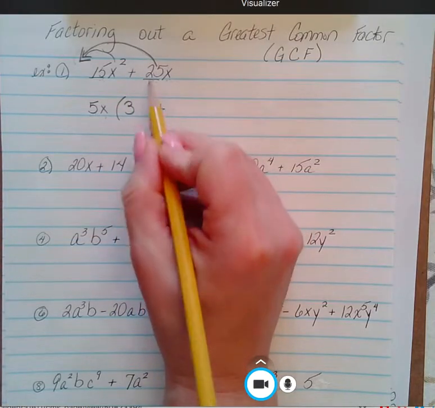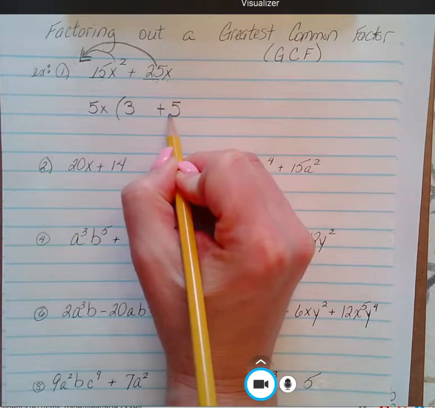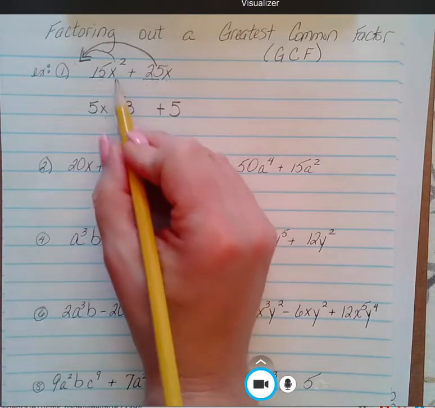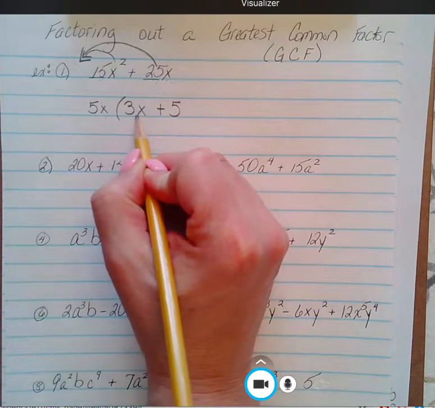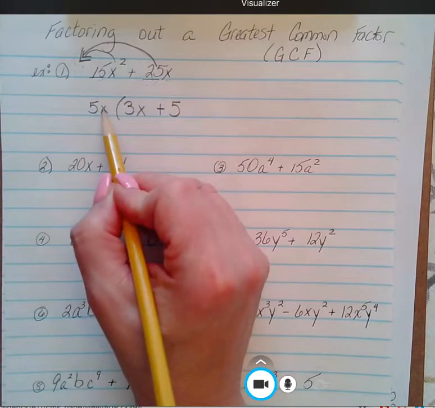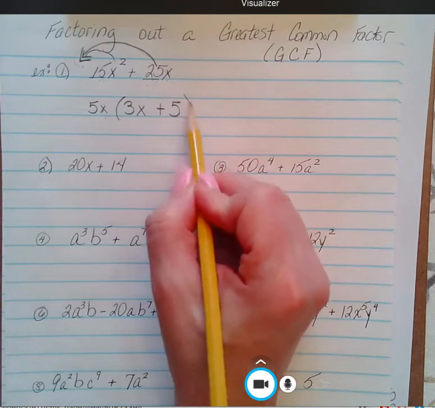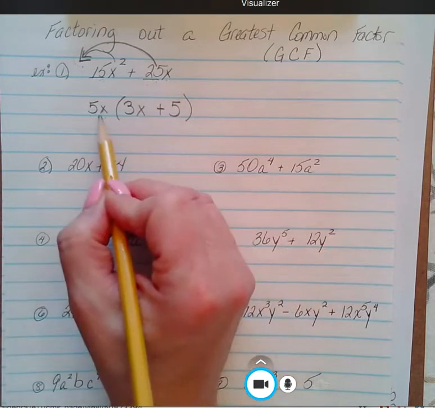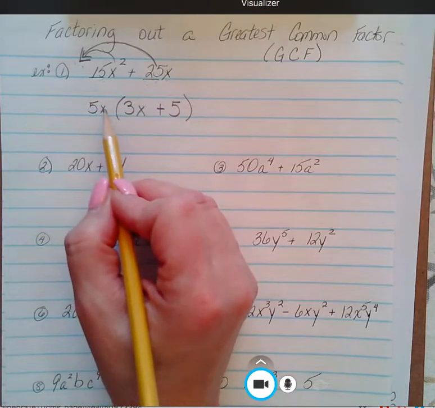There's a plus sign, and it leaves me with a 5. And when I divide out or pull out an x, I'm left with 1x here. Well, that one got factored out, and there it is, so I don't put anything in here. It didn't totally disappear. It's here in the front, and now it's factored out.